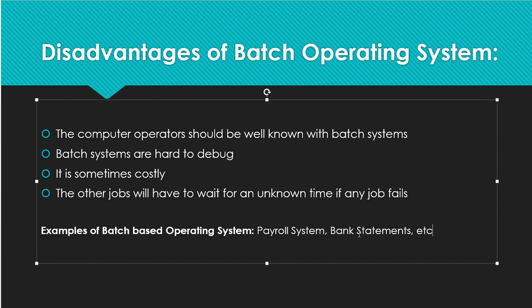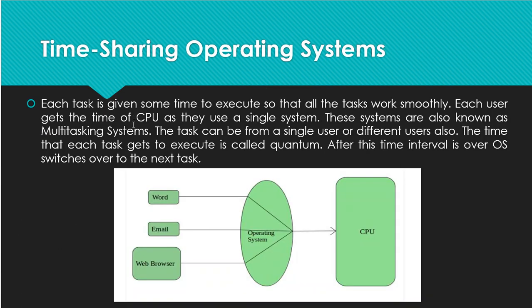So the next one is the time sharing operating system. It is also one of the important operating systems. Here each task is given some time to execute, so that all the tasks work smoothly. For example, we will assign a time quantum for each task. Okay. After that time lapses, other processes get into execution.